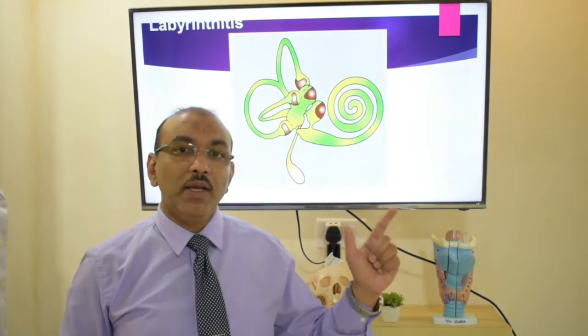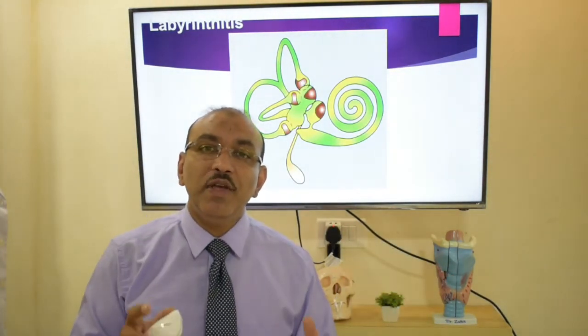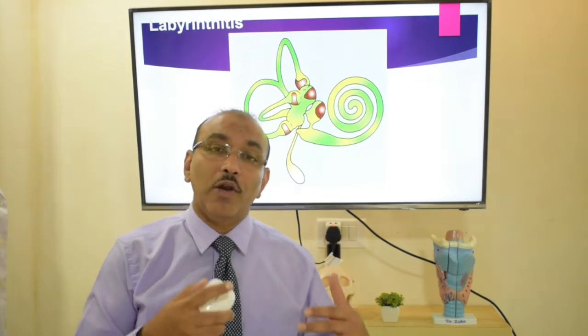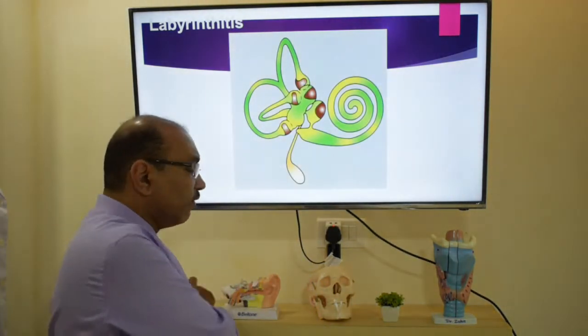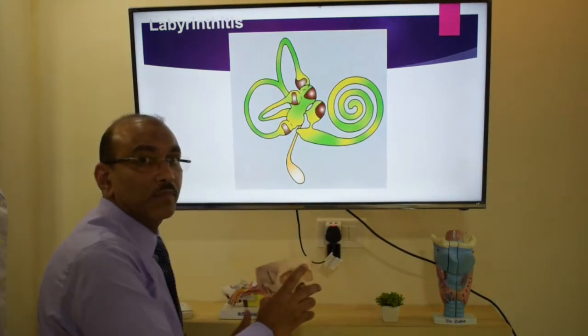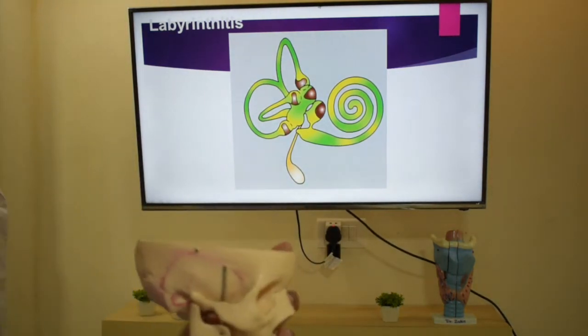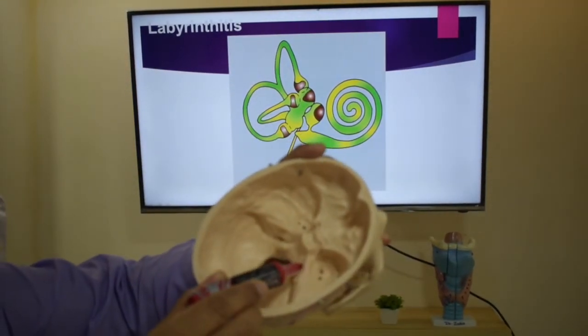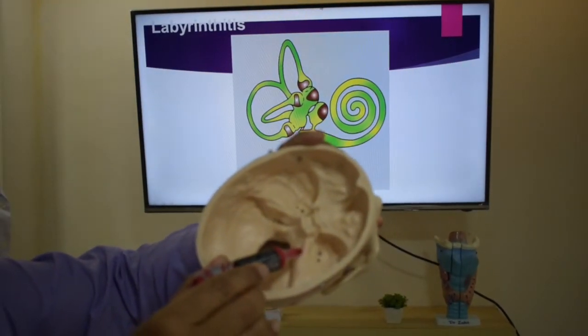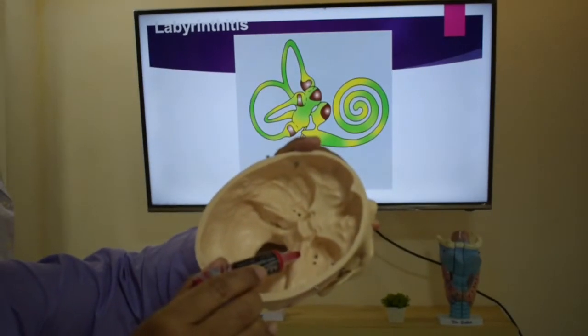And the patient will experience severe vertigo, giddiness, which can last for a long time. So that is about labyrinthitis. If the infection spreads still further, say, this is an ear, this is a temporal bone, it goes inside and it comes to this part. This part is called the petrous part of the temporal bone.